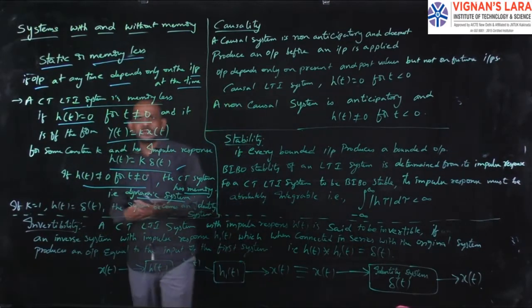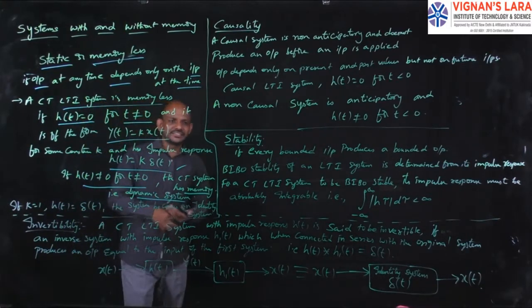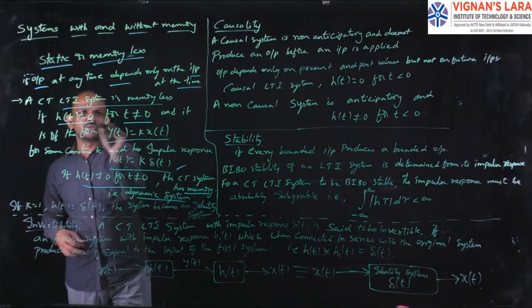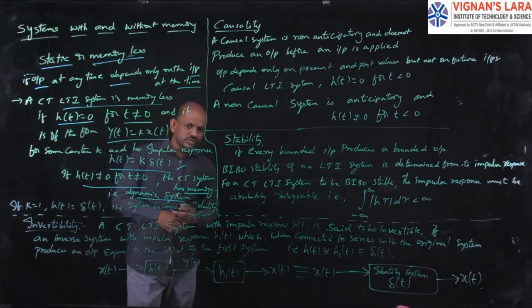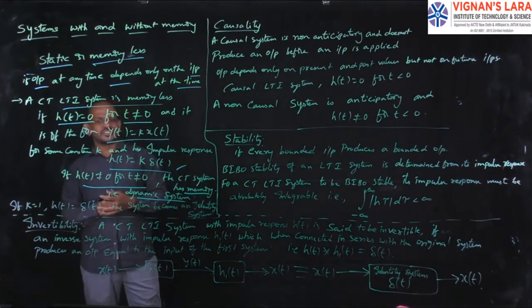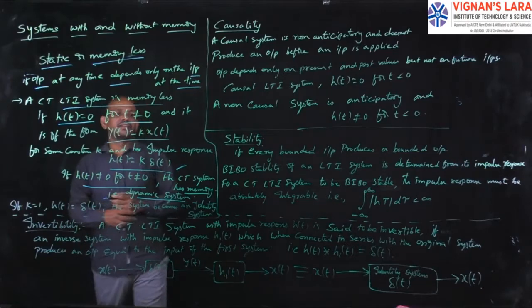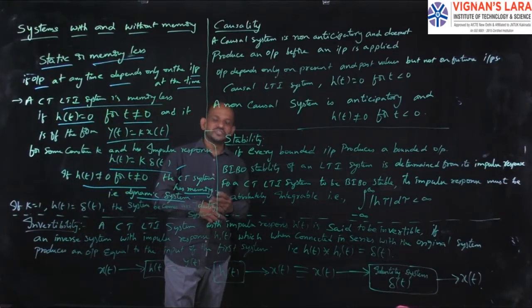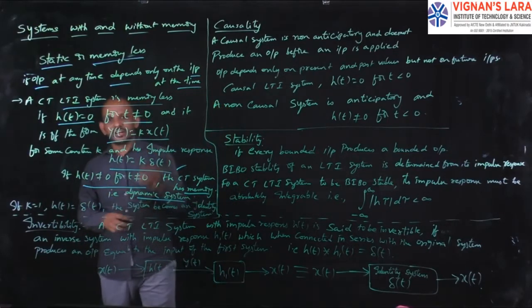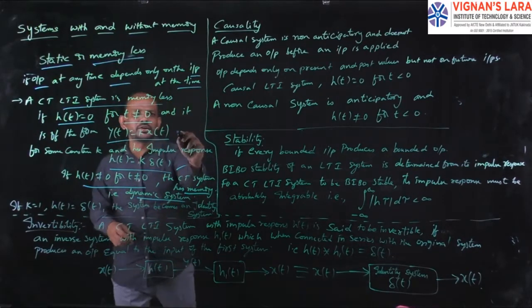A continuous time LTI system is said to be a static or memoryless system if the impulse response h of t is equal to 0 for t not equal to 0. And a continuous time LTI system is said to be a dynamic or memory system if its impulse response h of t is not equal to 0 for t not equal to 0. In general this will be in the form y of t equal to k into x of t.